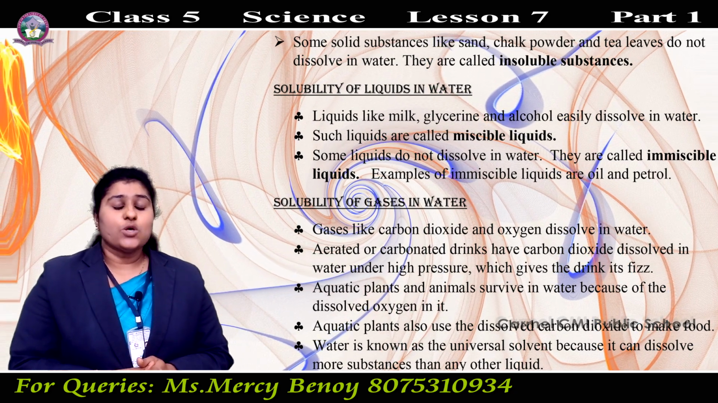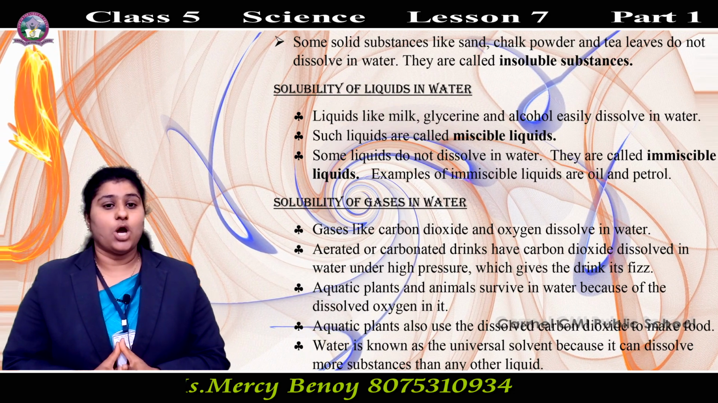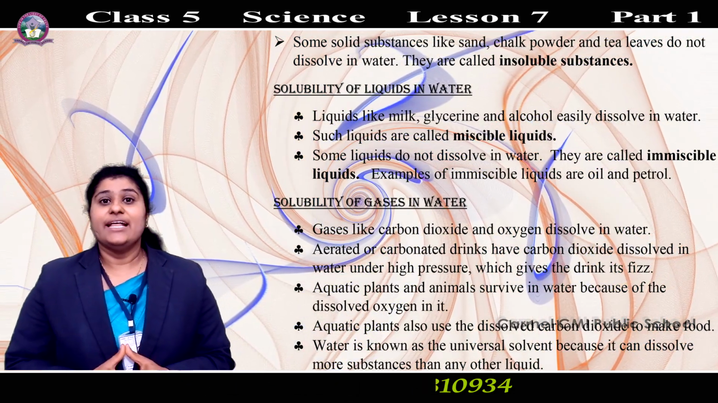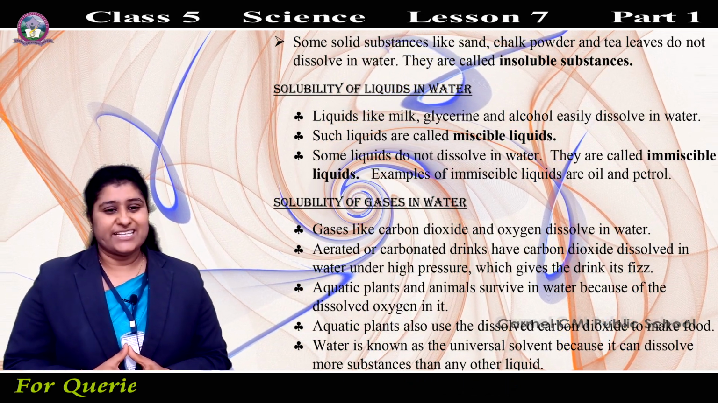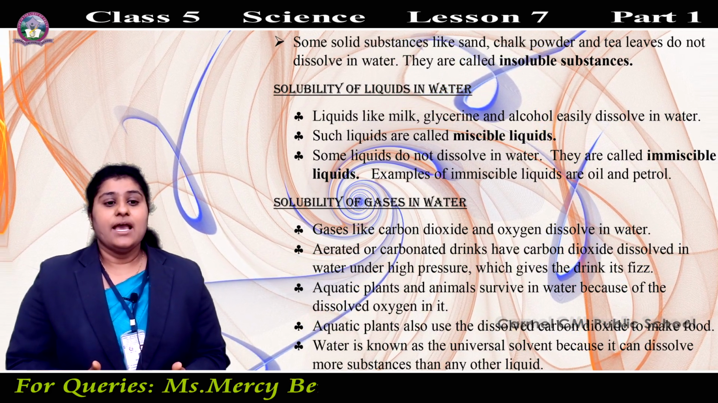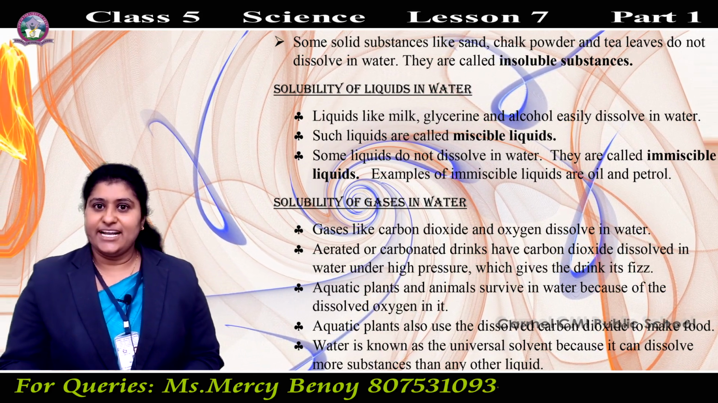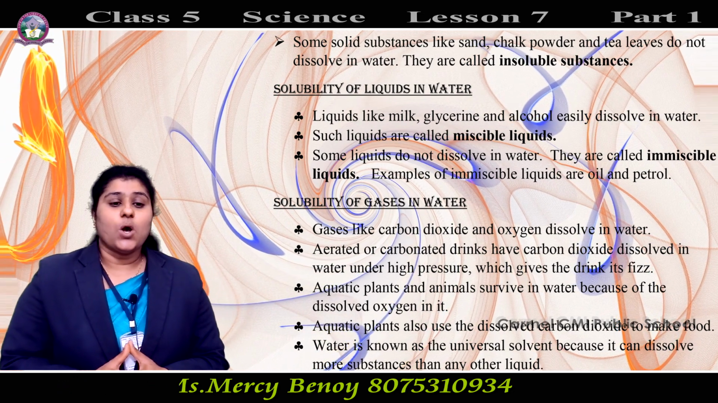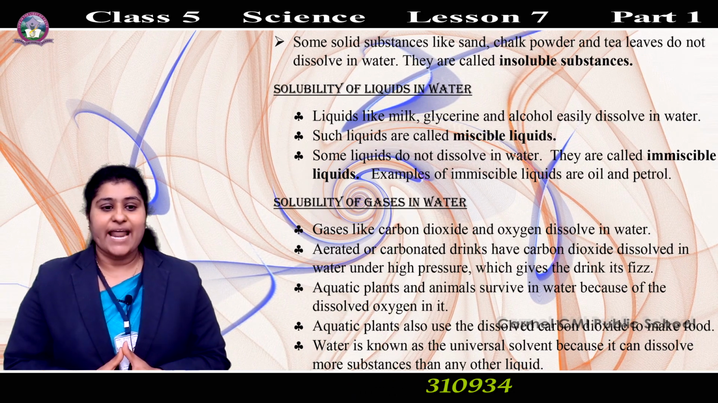Not all solids melt on heating. Some of the solids burn, for example paper and clothes. If you heat them, they will burn, producing residues. After that, we get the ash, which is the residue. So, not all solids melt on heating. Some of them burn, producing residues like ash.